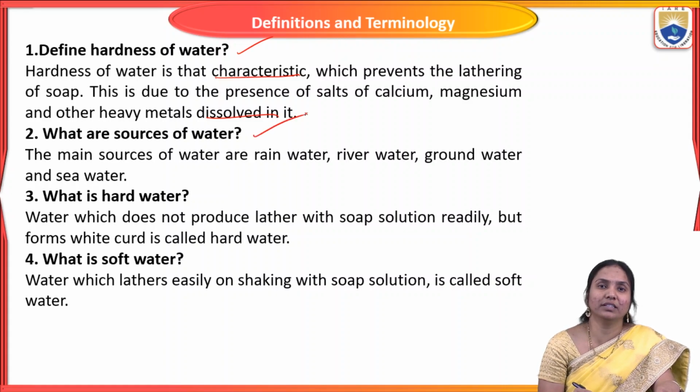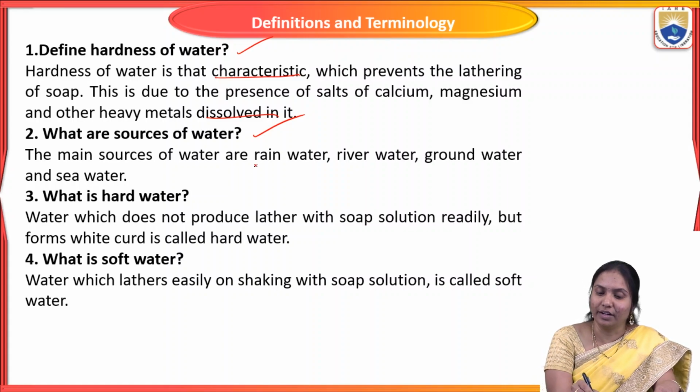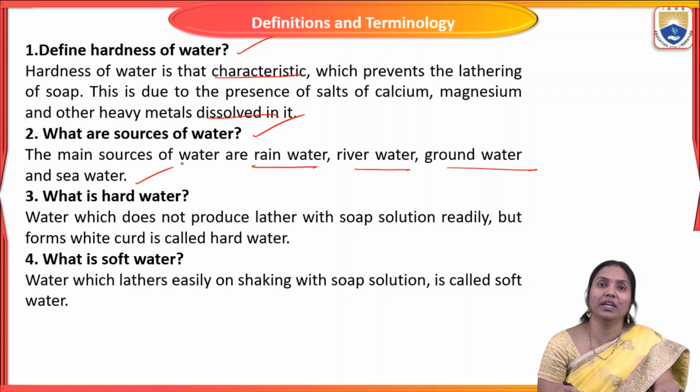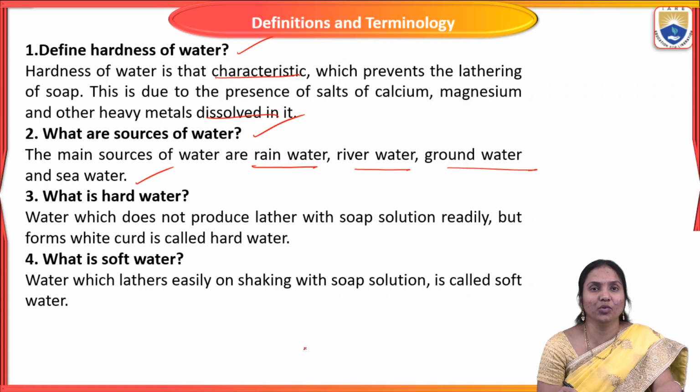So what are the sources of water? The main sources of water are rainwater, river water, groundwater and seawater.